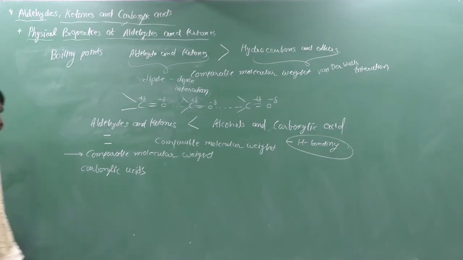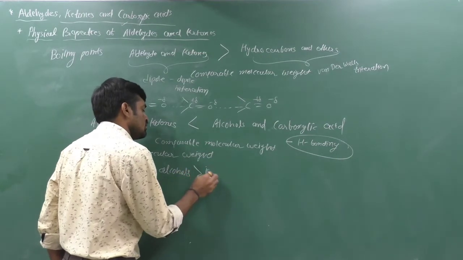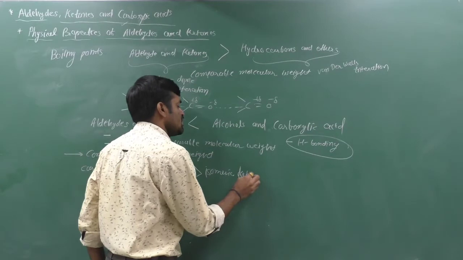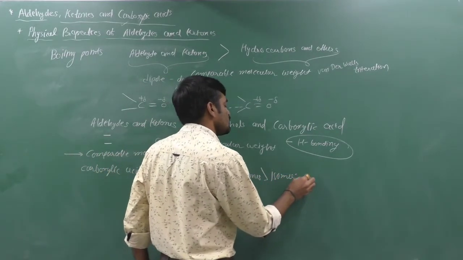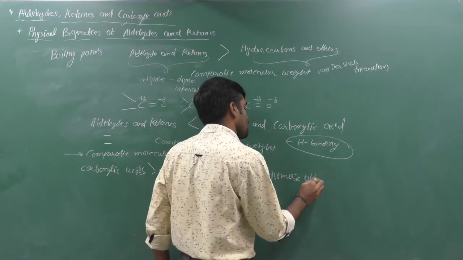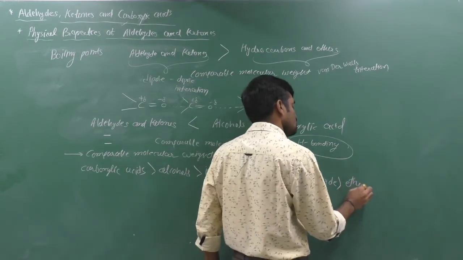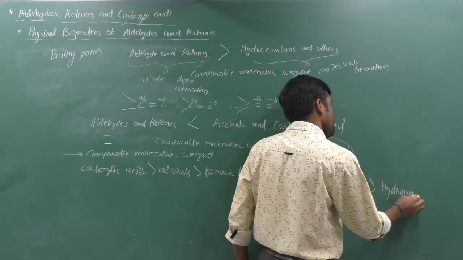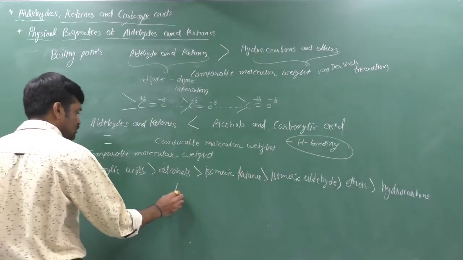Then alcohol, then isomeric ketones, then isomeric aldehydes. Then ethers, and then hydrocarbons. It is the actual order of boiling point,